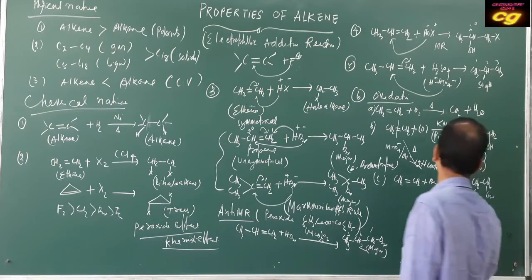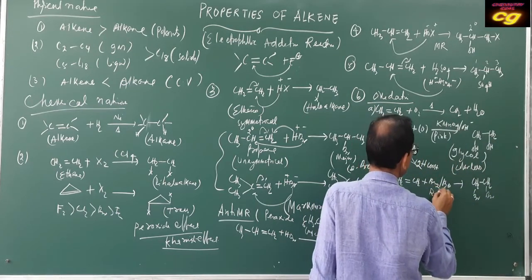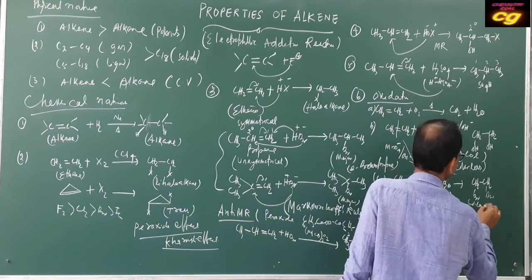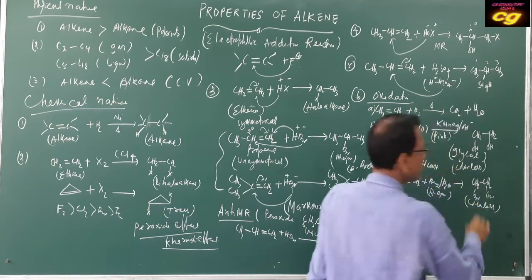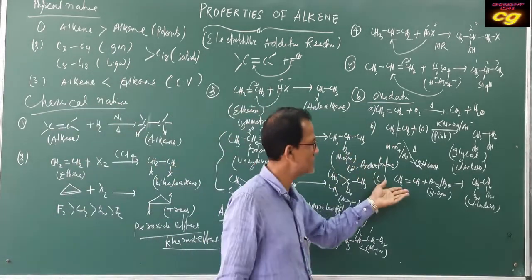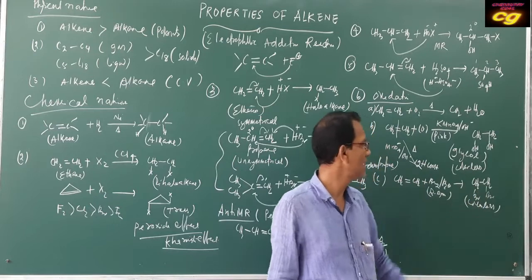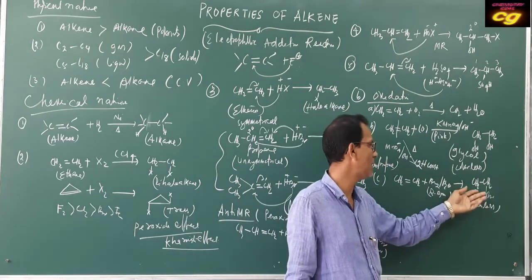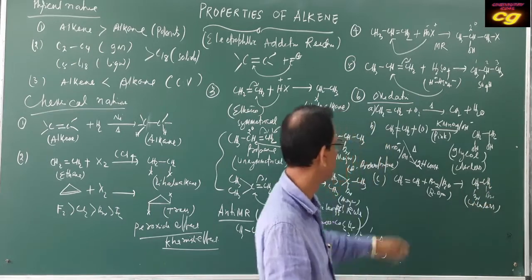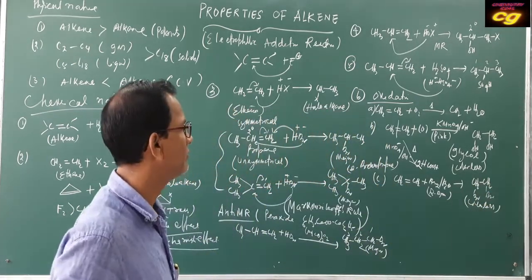Here also the reddish brown color becomes colorless. This is also one test of alkene. When any alkene is treated with bromine water, it gives dibromoalkane, and this dibromoalkane is also colorless. That's why the reddish brown color becomes colorless.